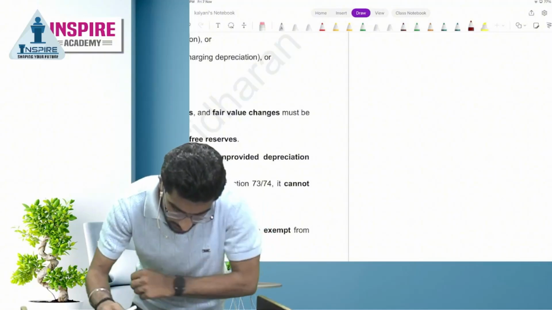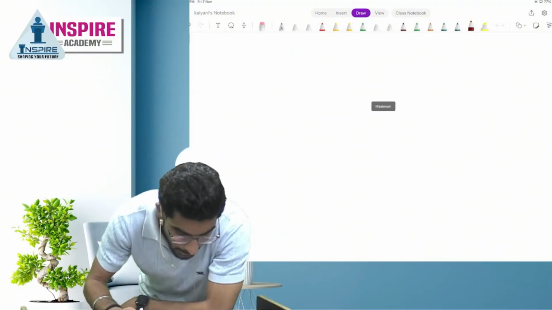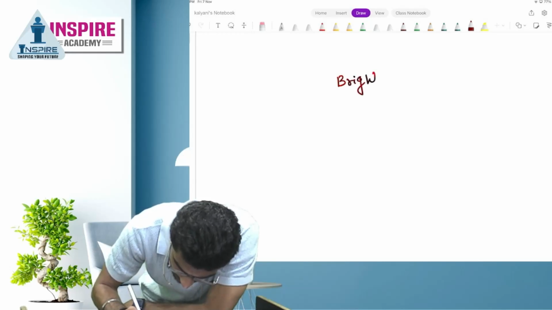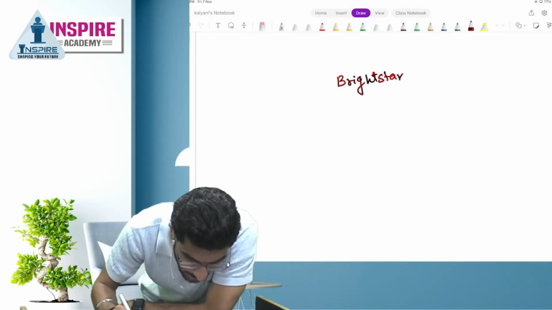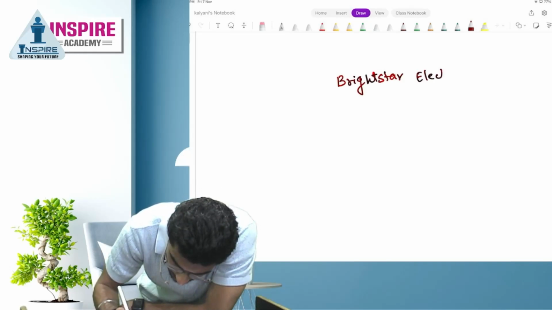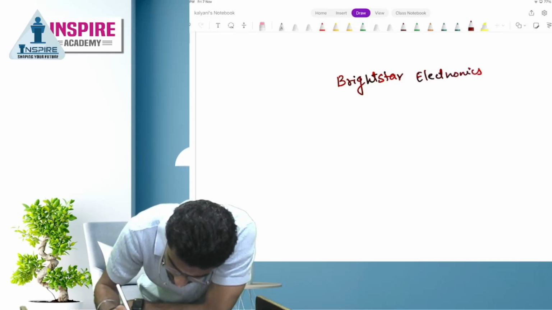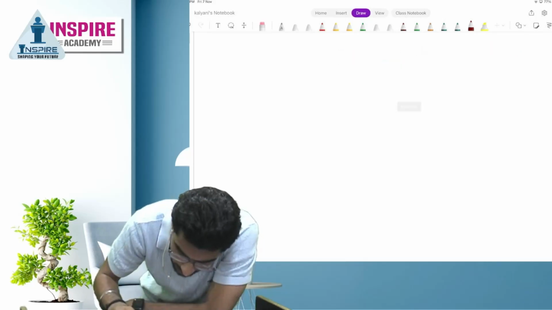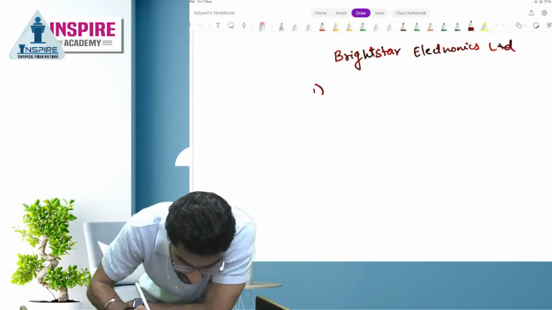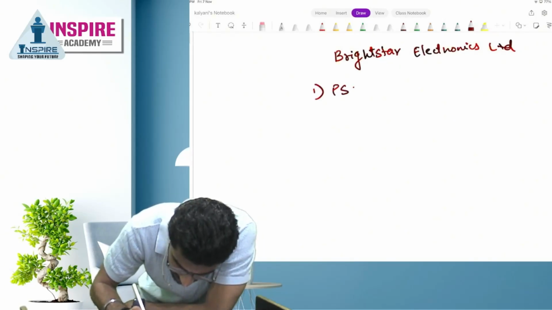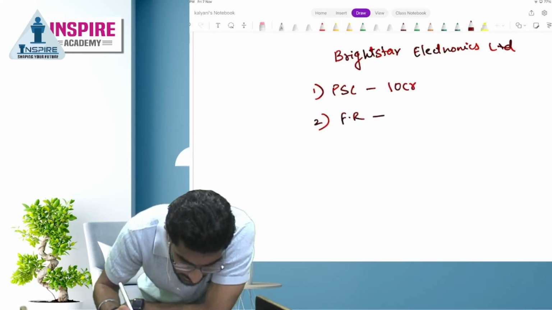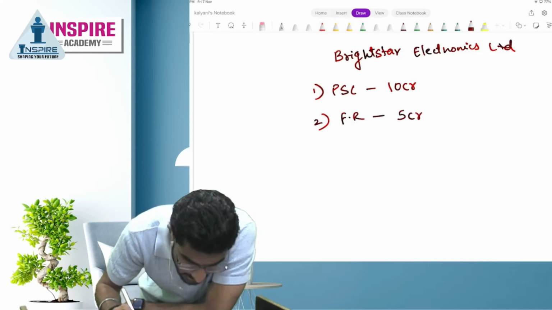So people, there's a company called Bright Star Electronics Limited. Okay. Now I will tell you this summary, brief background I will tell you. Number 1, its paid up share capital is 10 crores. Number 2, its free reserves is 5 crores.